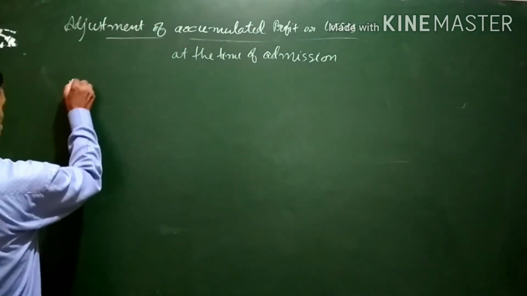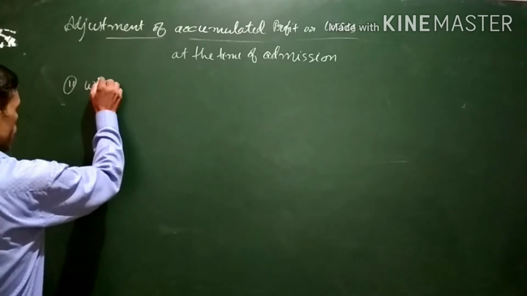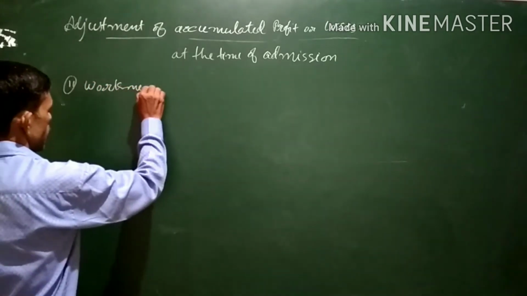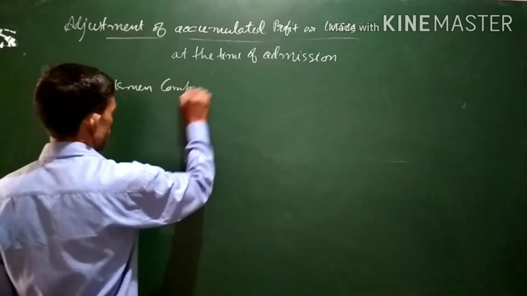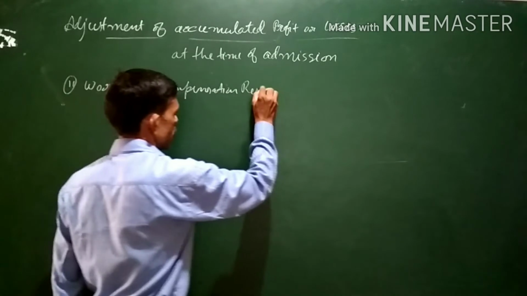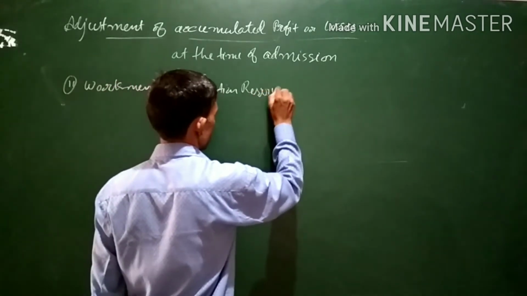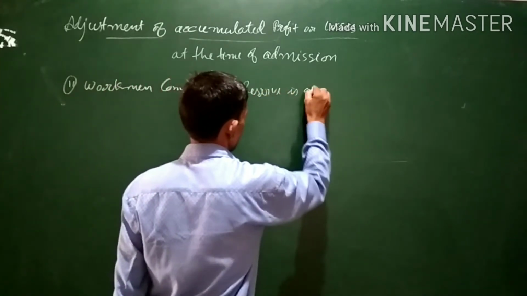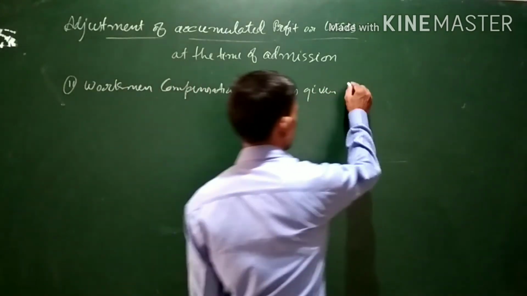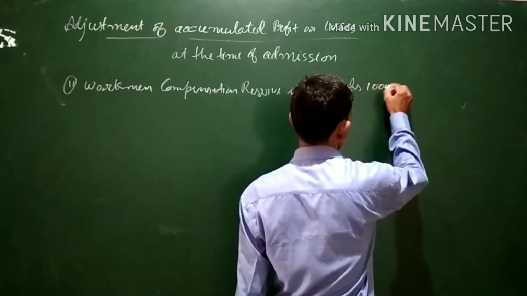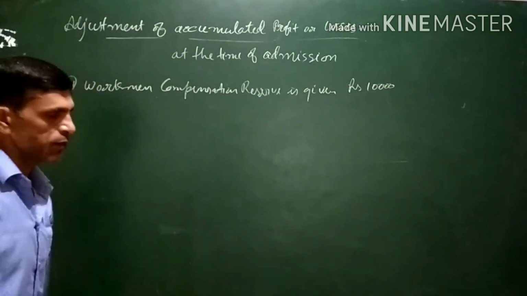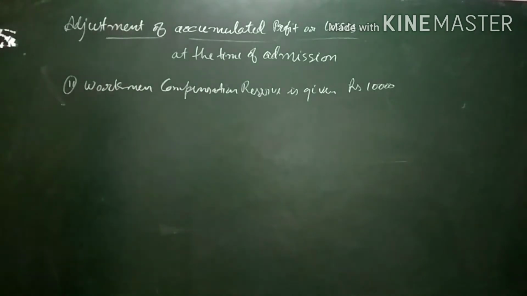Assuming the next scenario, workman compensation reserve is given. Let's assume rupees 10,000 is given in the balance sheet. Workman compensation reserve is given in the balance sheet as rupees 10,000.